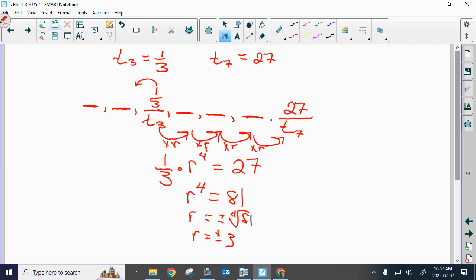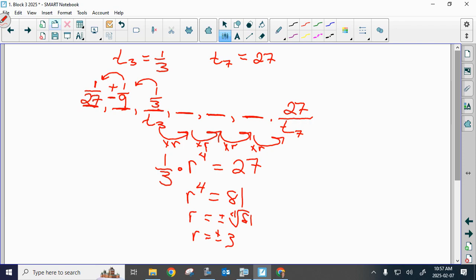So 1/3 was your T3. You're going to be dividing by 3, which gives you the 1/9. And then you're going to be dividing by 3, which gives you the 1/27. What happens with the plus minus is this guy in between could have been positive or negative. So you might actually want to show your sequence in two different ways. But your T1, no matter which sequence you deal with, your T1 should be 1/27.